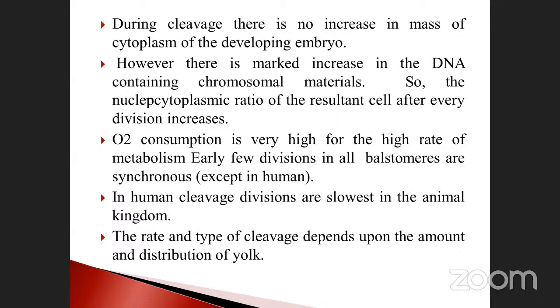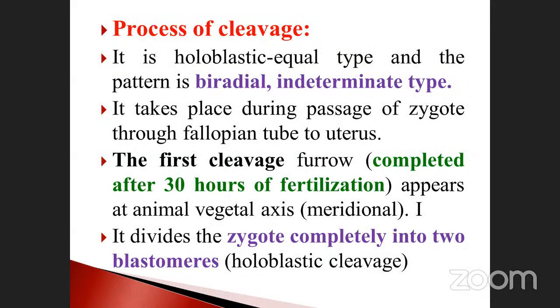Do you have any doubt in this part? I think it is very clear, isn't it? Okay, go to the next one. Process of cleavage. It is a holoblastic equal type and the pattern is biradial. Biradial means, bi means two. Radial means radial aspect. It is not longitudinal, it's crosswise, isn't it?